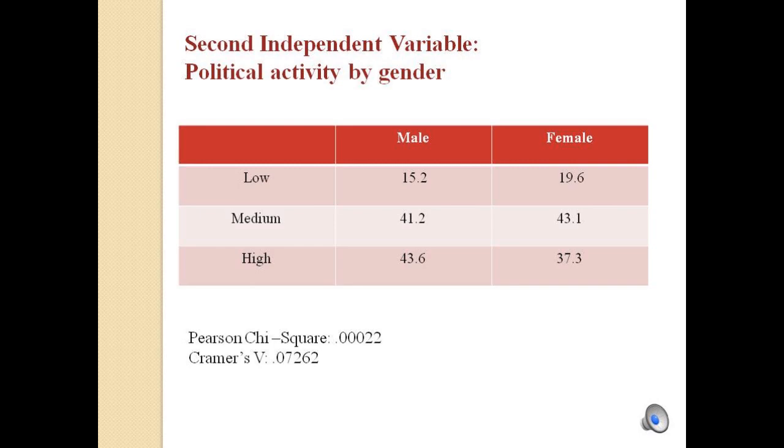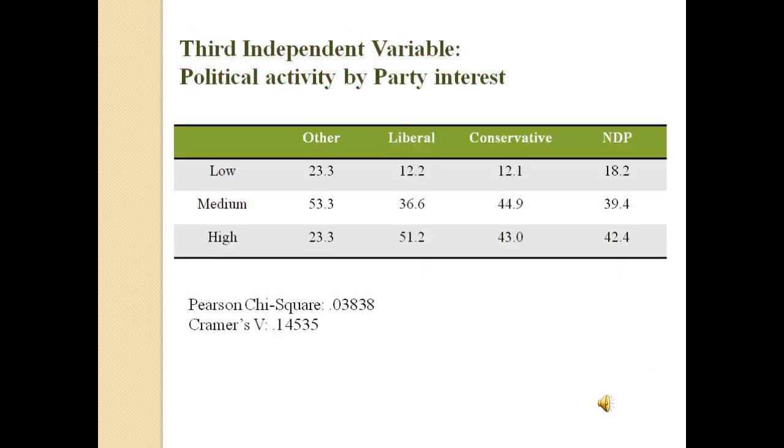As one can see, across the columns there is a difference between men and women in that men are more politically active than women, but this difference is not very significant. Both the chi-square and Kramer's v values support this conclusion in that neither show statistical significance. And finally, this is a cross-tabulation of our third independent variable displaying political activity by party interest.